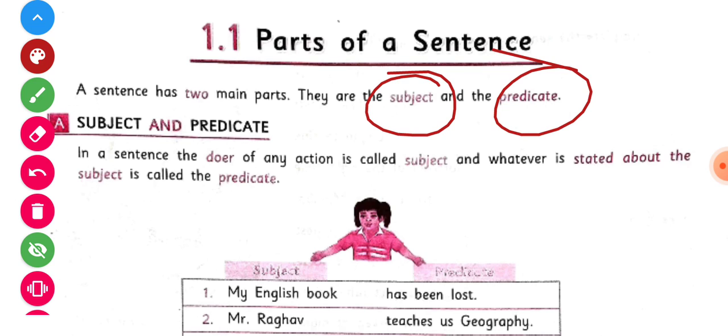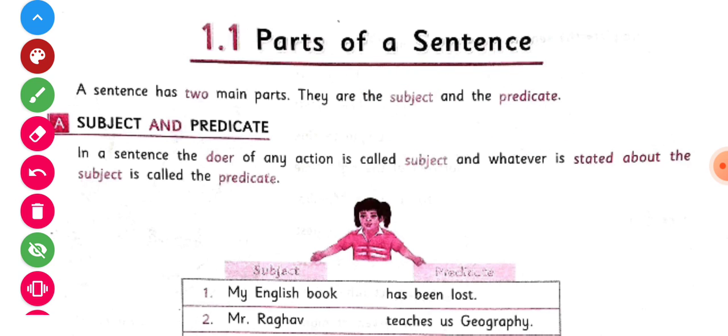These are the two main parts of a sentence. Children, there are two parts of the sentence. How many? Two. And they are subject and predicate. So now let's know about subject and predicate.